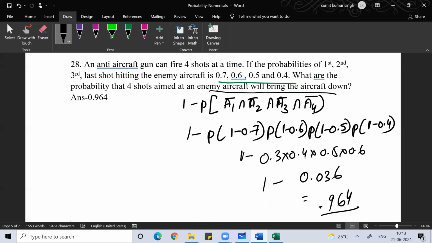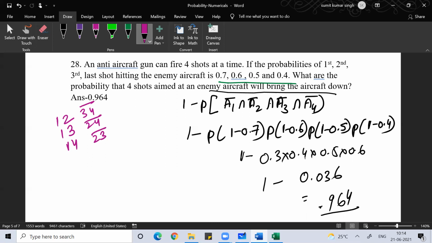6 ways, any 2. So any 2 shots hit the target. It can be 1, 2 hitting; 1, 3 hitting; 1, 4 hitting, where 3 and 4, 2 and 4, 2 and 3 are not hitting. I hope you are understanding.